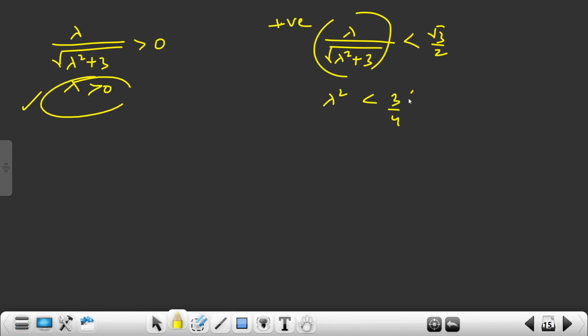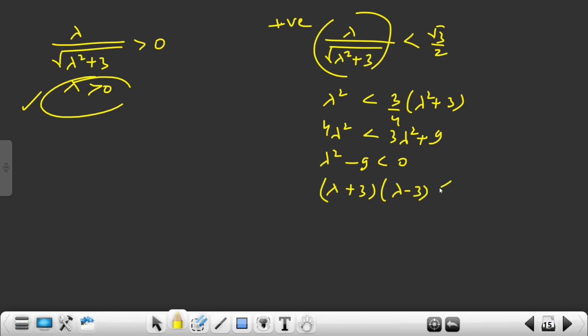So 3 by 4 times lambda square plus 3 is greater than lambda square. So 4 lambda square is less than 3 lambda square plus 9. So lambda square minus 9 is less than 0. Lambda plus 3, lambda minus 3. So lambda belongs to minus 3 to 3. But they say lambda is positive, so I will take lambda belongs to 0 to 3. Now if I consider all the cases, the common value of lambda is 0 to 3 minus 2.